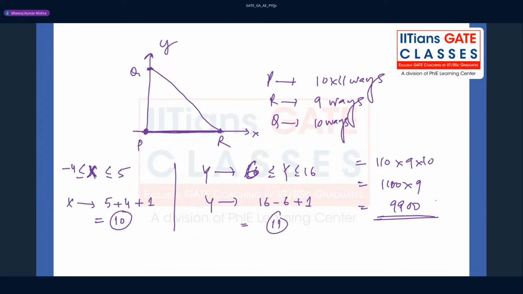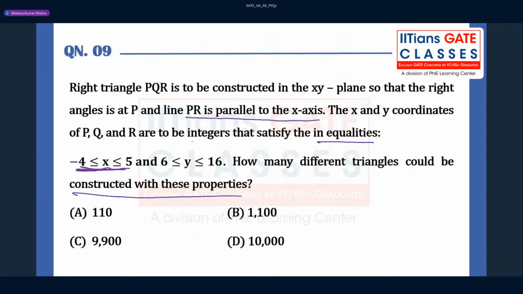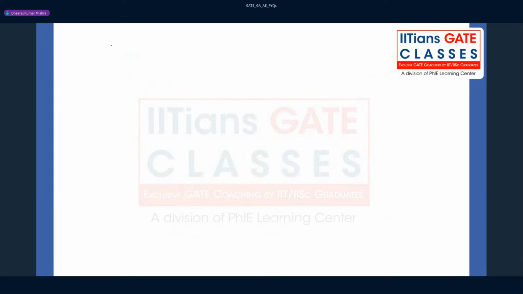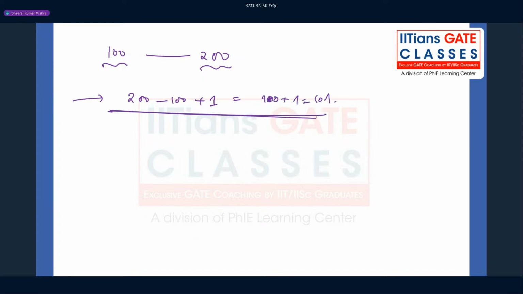So this is a question based on counting, right? And you have to just develop some kind of inequality understanding, so that you can solve the question. And the important thing is, suppose I ask you between 100 to 200, how many numbers are there, including this and this? So what should be your answer? So 200 minus 100 plus 1, right? So it should be nothing but 100 plus 1, which is nothing but 101. So this is how we count, right? And I have taught also how to count numbers between two numbers, and if both numbers are included.